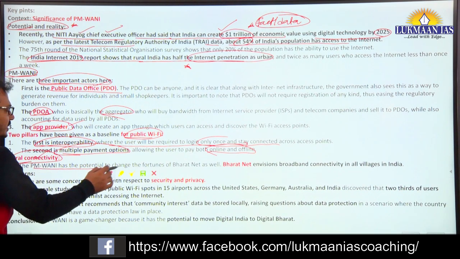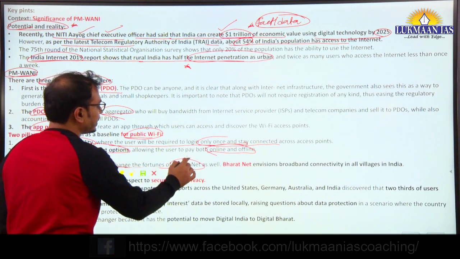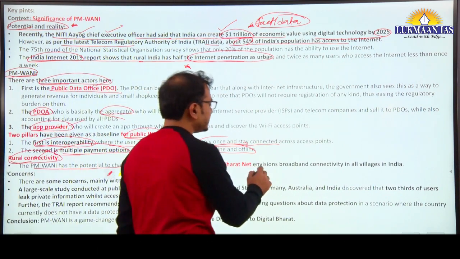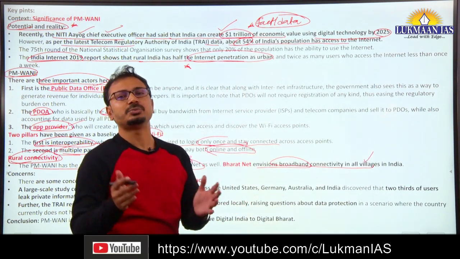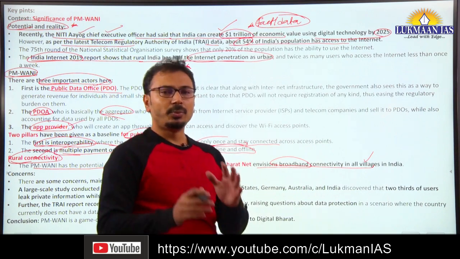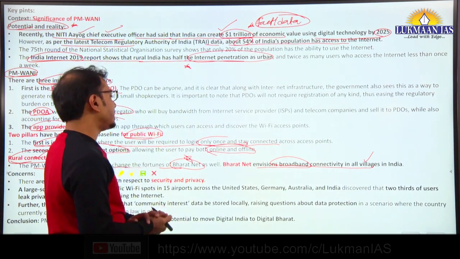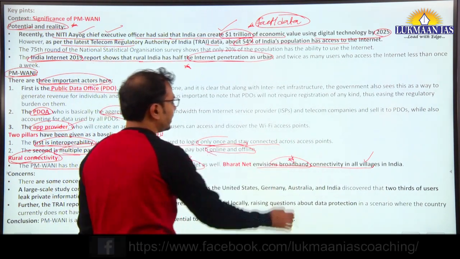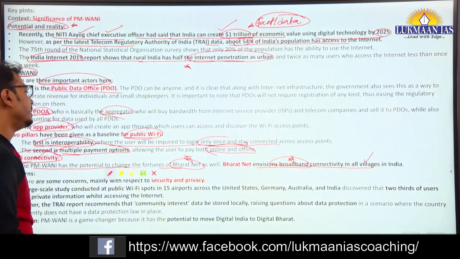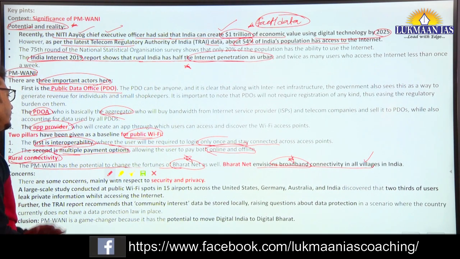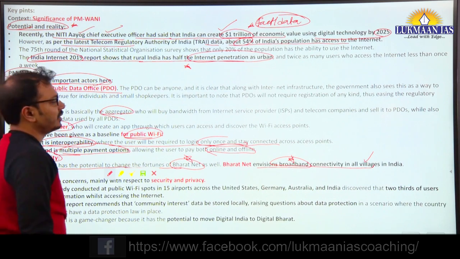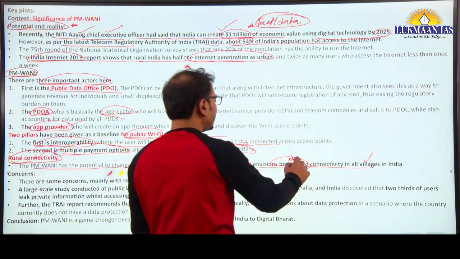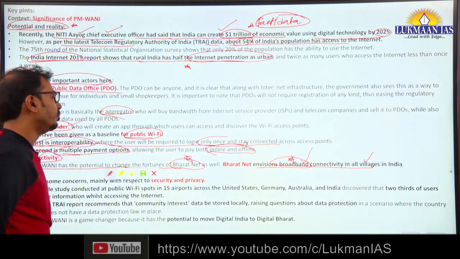So it has potential to augment rural connectivity also. PM-WANI has potential to change the fortunes of BharatNet. Now BharatNet envisions broadband connectivity in all villages. It seeks to connect all village panchayats in the country, around 2.5 lakh village panchayats, through broadband connectivity. So the BharatNet scheme, though it is delayed, but yes, this PM-WANI scheme can, let's say, augment this connectivity that has been done through BharatNet.